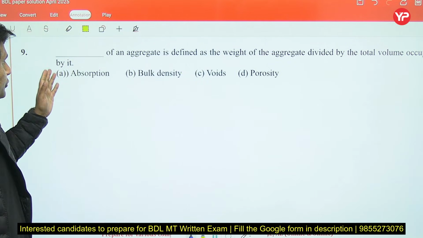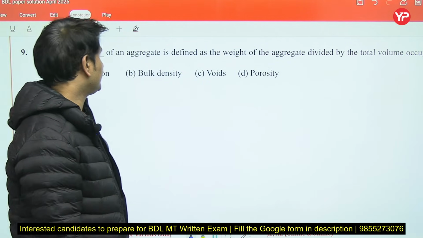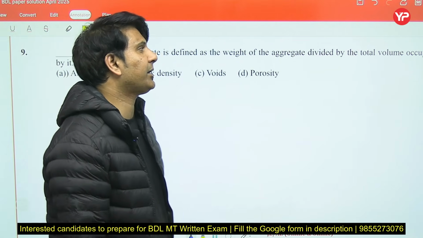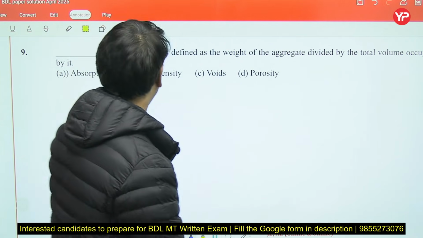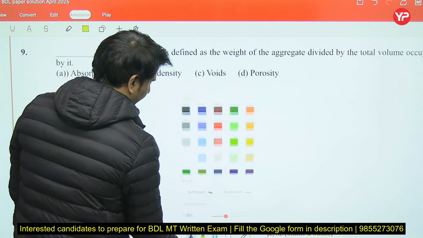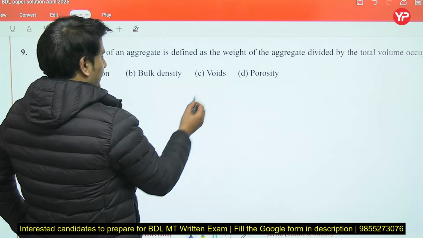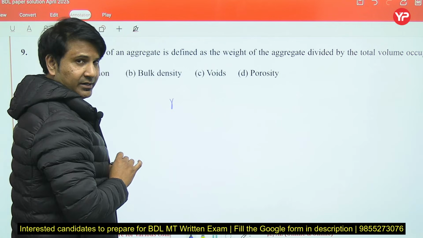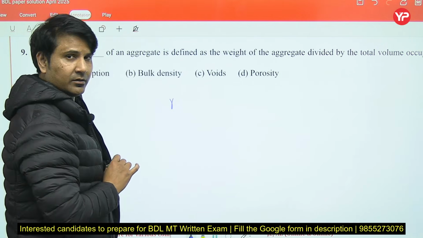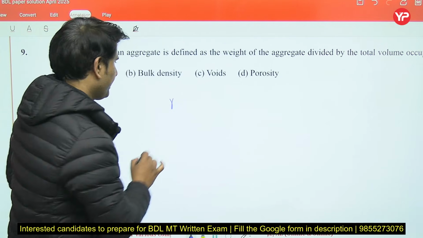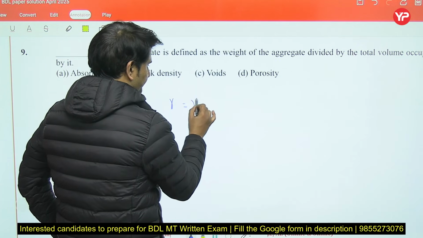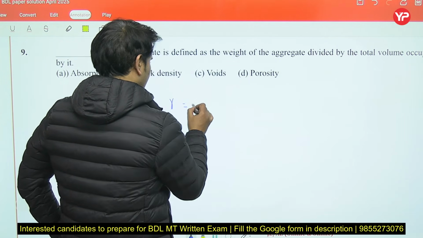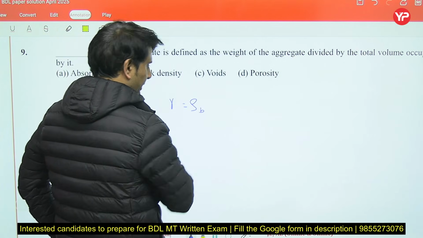Now, the next question is: dash of an aggregate is defined as the weight of the aggregate divided by the total volume occupied by it. You know that we also represent this particular term by gamma, also by rho b.